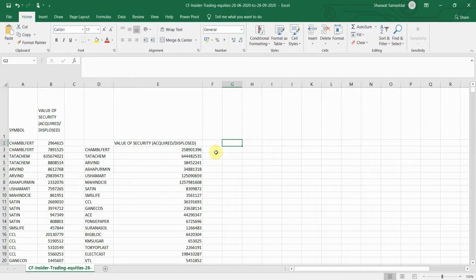So I don't need the filters right now. Okay, so my next parameter for filtering the symbols is that I consider only those stocks in which the value of security is greater than 1 crore rupees. Now, this lower bound of 1 crore is very flexible. If you want to make this lower bound 80 lakhs, 85 lakhs, or say 2 crores, you can do it, but for my analysis I will consider this as 1 crore rupees.